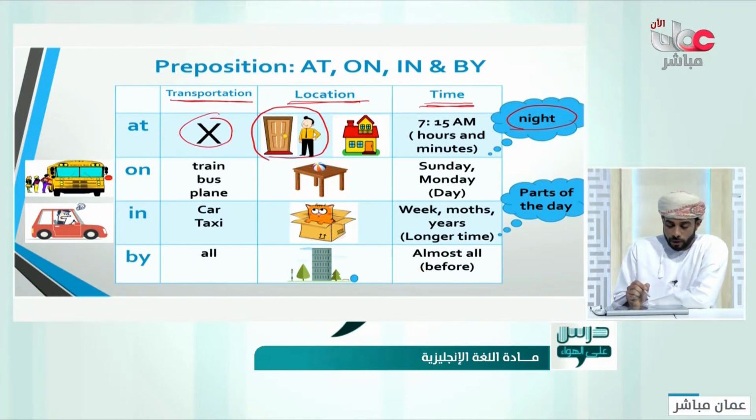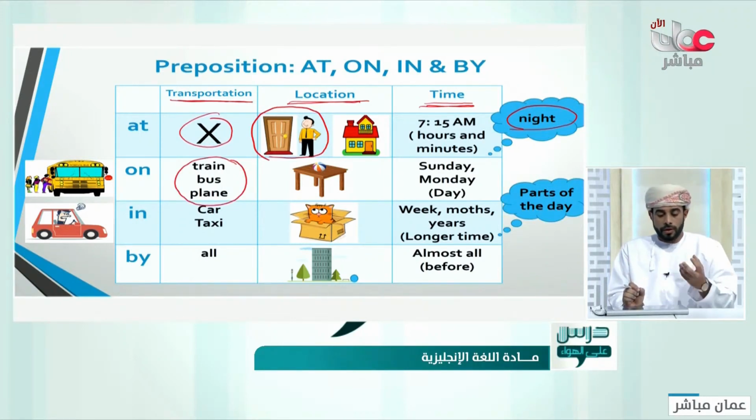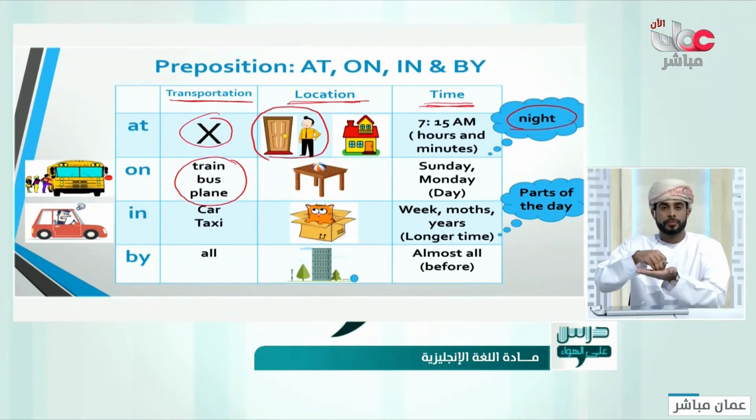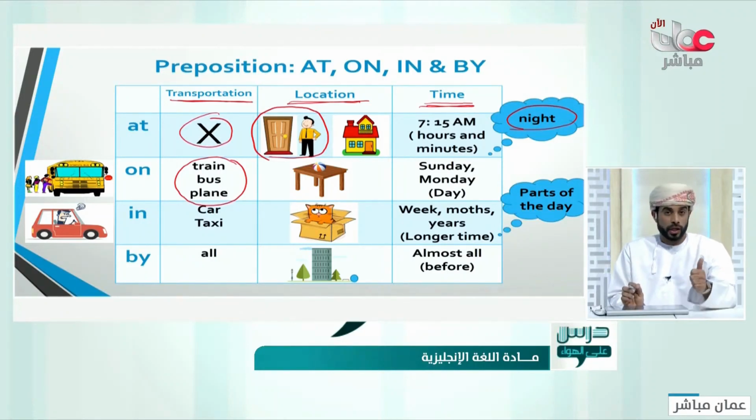We can use on with transportation, like on train, bus, plane, even sometimes boat. Why is that? On means on something. If you can walk on the means of transportation, use on. Like on train, you can walk on it. On bus, you can walk on it.